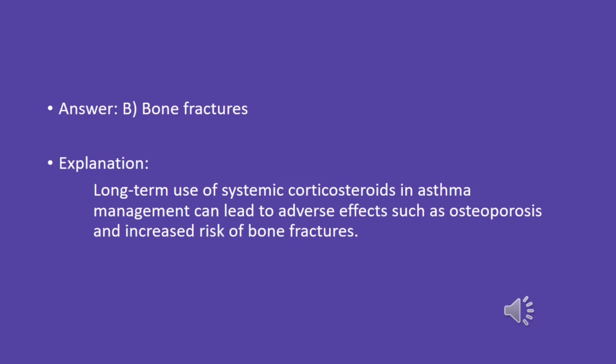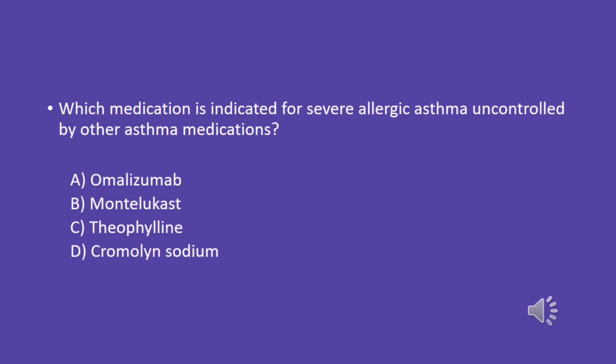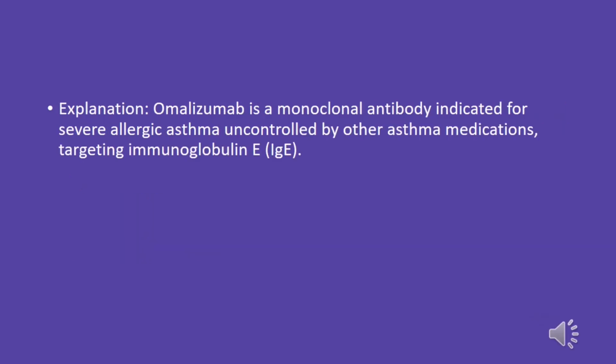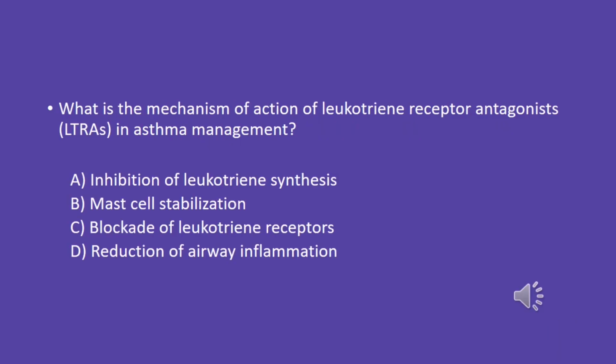Which medication is indicated for severe allergic asthma uncontrolled by other asthma medications? A. Omalizumab. B. Montelukast. C. Theophylline. D. Cromolyn sodium. The correct answer is A. Omalizumab. Explanation: omalizumab is a monoclonal antibody indicated for severe allergic asthma uncontrolled by other asthma medications, targeting immunoglobulin E, IgE.